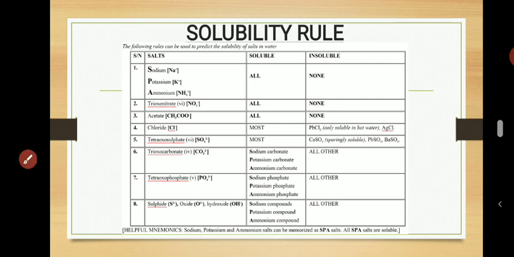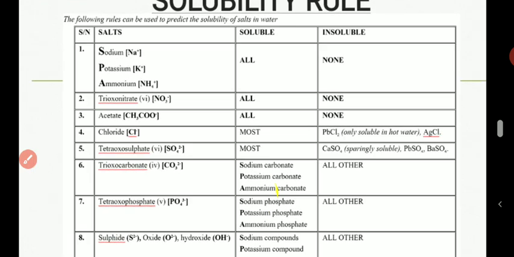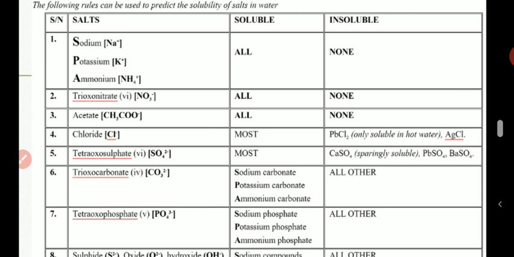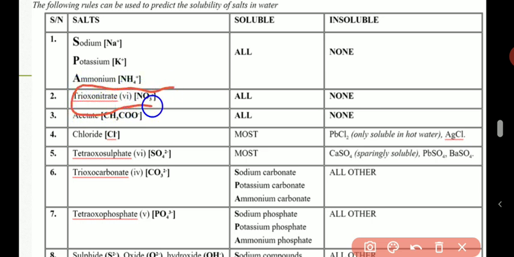Now the second one is the trioxonitrate(V) salt. Please, that VI is supposed to be V. So all salts that contain NO3, all of them are soluble.